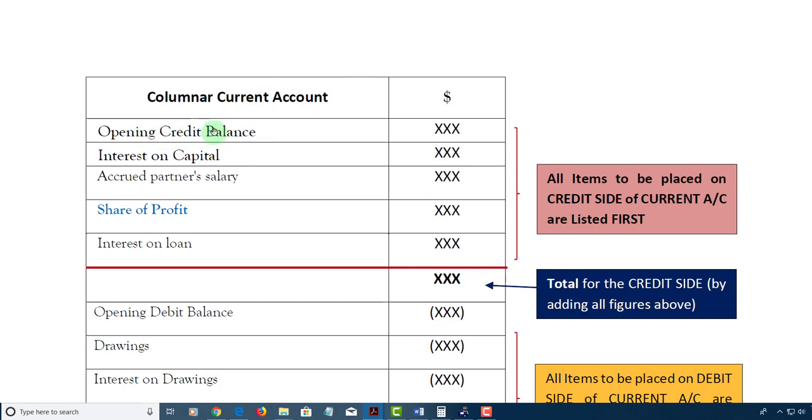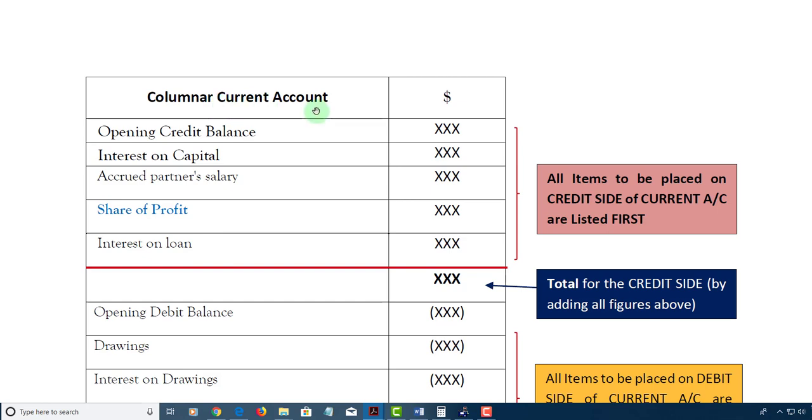Now on the credit side, if you're preparing it as a column, you would list the items that you would normally put on the credit side of the T account first. You would start with the opening credit balance, which you may prefer to write as balance brought down, followed by interest on capital, partner's salary, share of profit, and interest on loan from that particular partner.